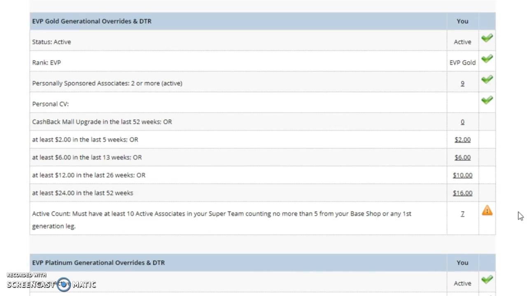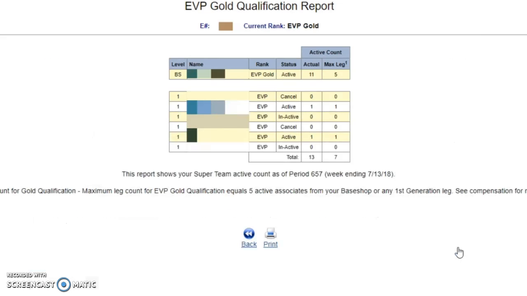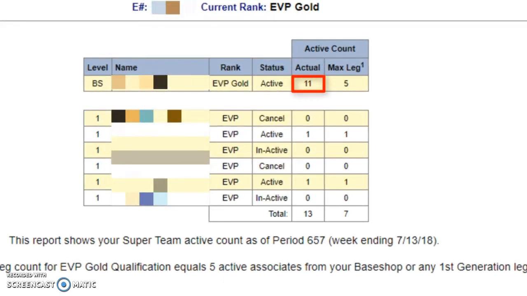Let's take a look at how this associate is structured. Click on the number 7. By clicking on the number 7, you are taken to the EVP Gold qualification report. Here, we see that this associate has 11 active associates in their base shop. But we also see that the maximum count in that leg towards EVP Gold is 5. Below the base shop, we see this associate's 1st generation EVPs and their organization count. Each EVP and their organization can be counted towards the 10 needed to help this associate get paid as an EVP Gold. Notice that there are 6 1st generation EVPs, which would be enough to qualify this associate to Gold.